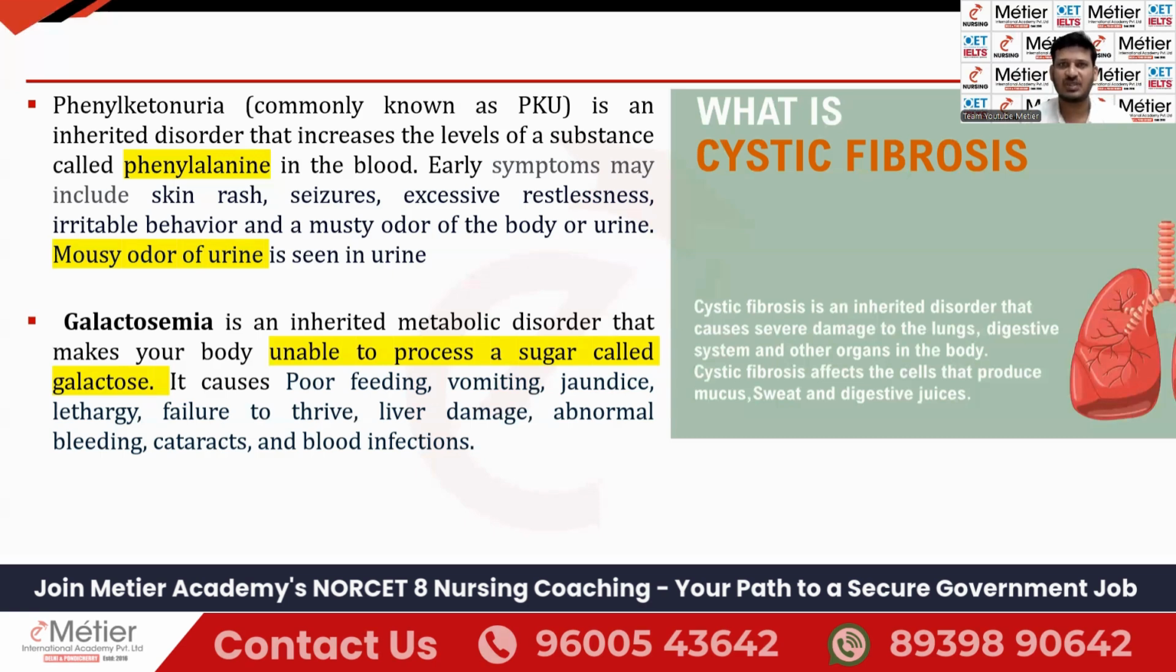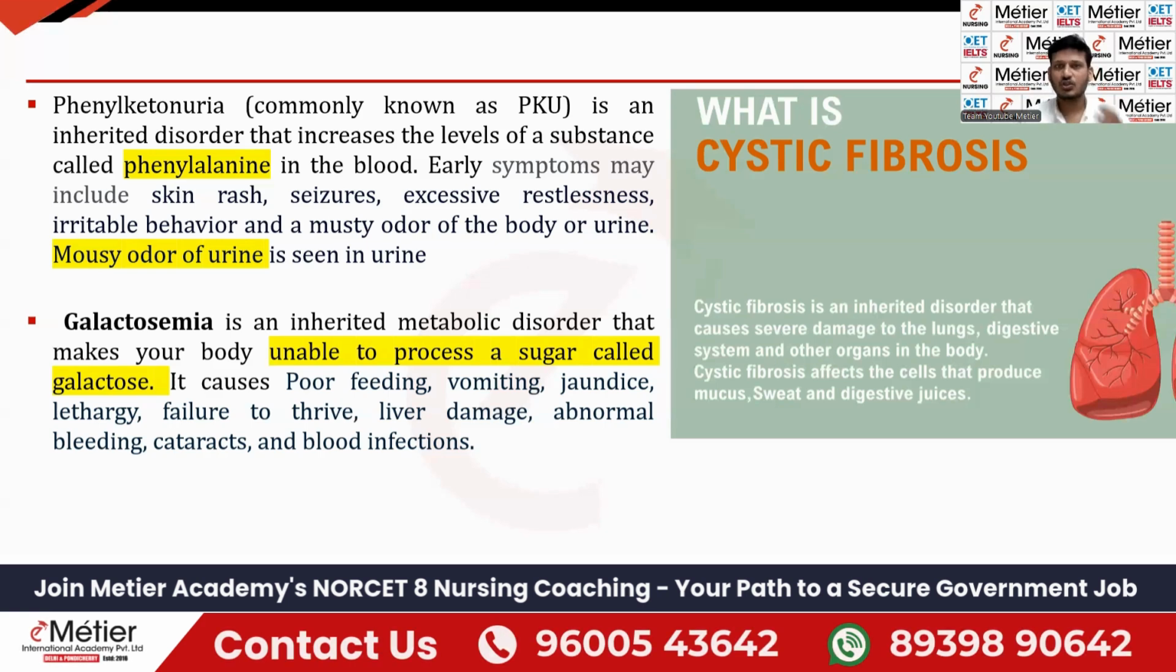The next one is galactosemia. It is a very simple one. It is also an inherited metabolic disorder. Here the body is unable to process, unable to metabolize, the sugar. That is called as what? Galactosemia. If this disease is there, mostly it will be in kids, children, infants. Then the kids will be having poor feeding, vomiting, jaundice, failure to thrive sometimes because it is a fatal disease, liver damage, abnormal bleeding, cataract, blood infection. So many problems will occur in case of galactosemia.